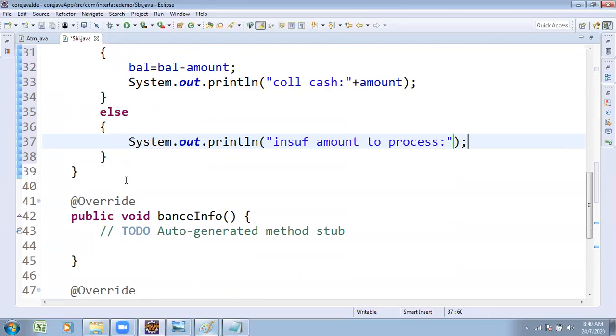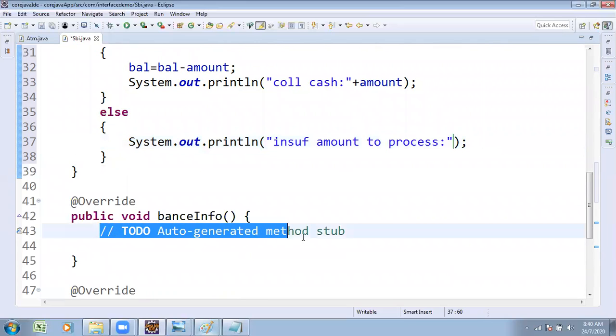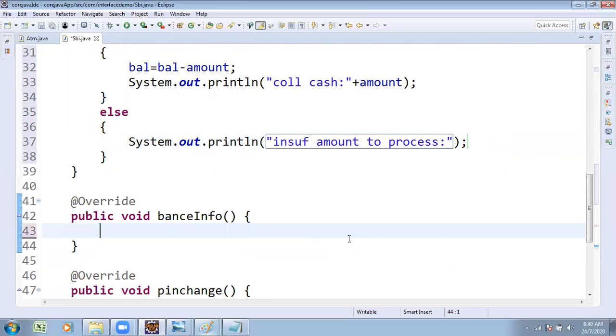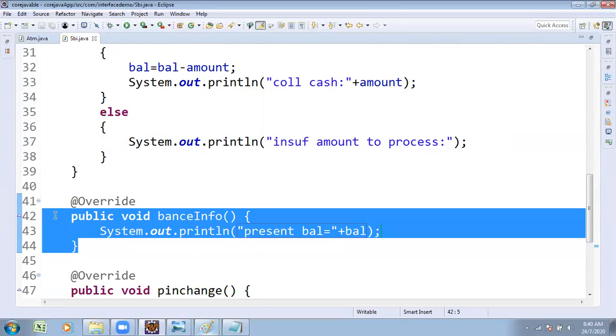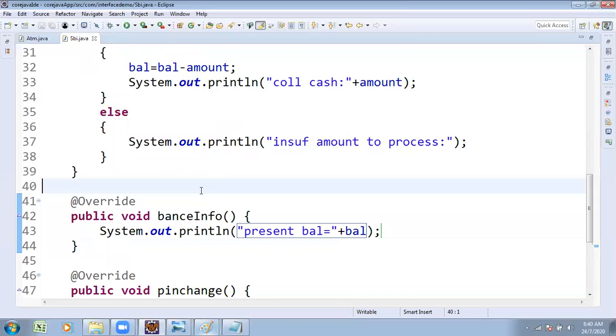Generally, what are you thinking? If a transaction is done, they expect to view the balance. That's why System.out.println: present balance is equals to plus the balance variable. You see this balance info method. Before making the balance information, you do this process.